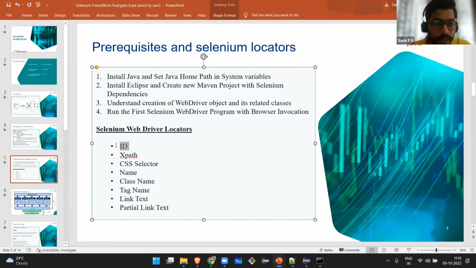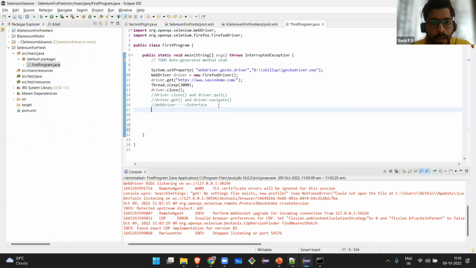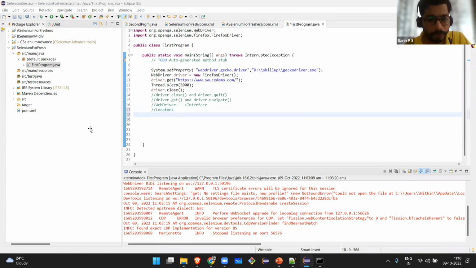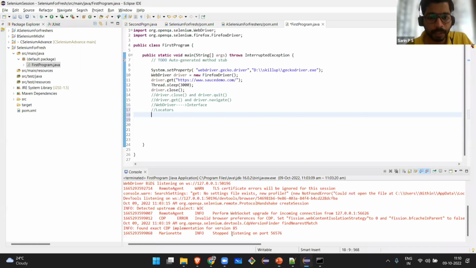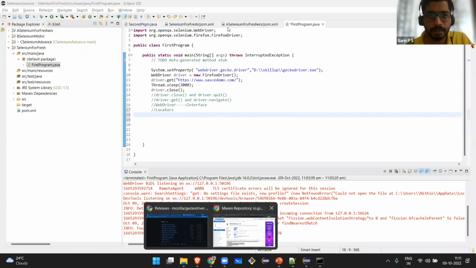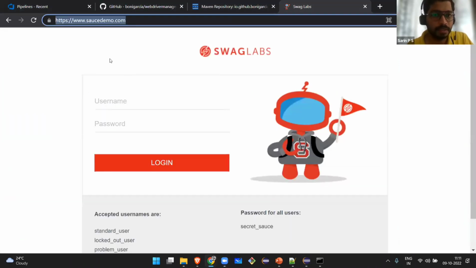These are the different locators, using which we will identify the different elements present in a web page. I will continue with the previous program that I have written. The next thing will be locators. I will give you a walkthrough of a few of these locators here. If you're trying to access this page, I will just move this, one second. I need to move this.